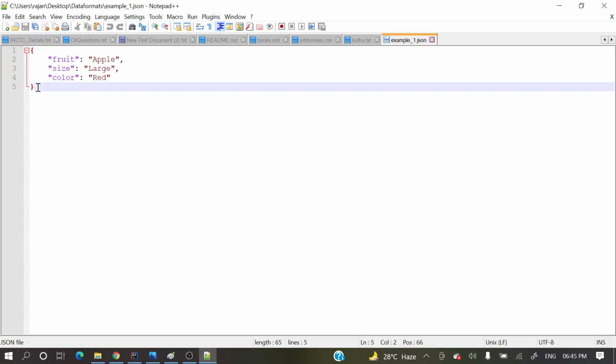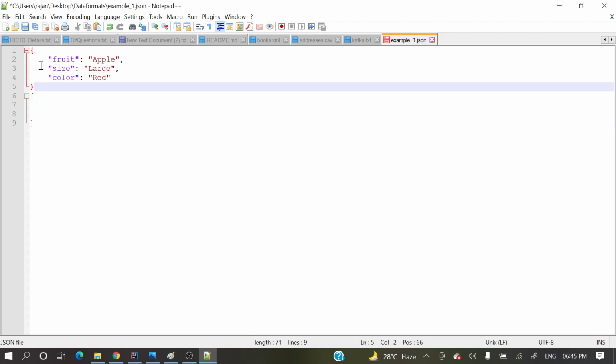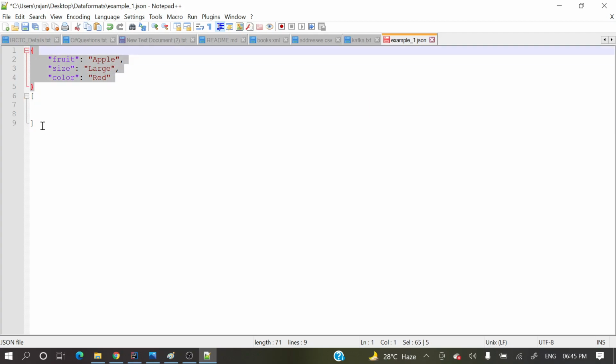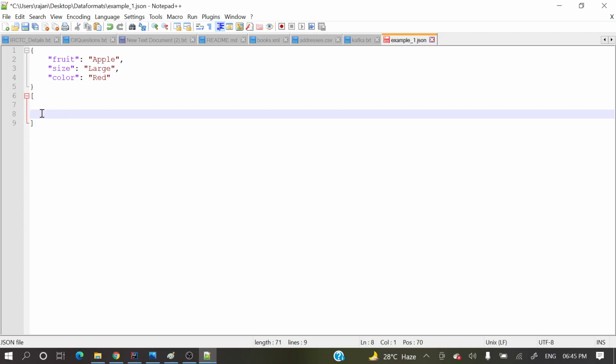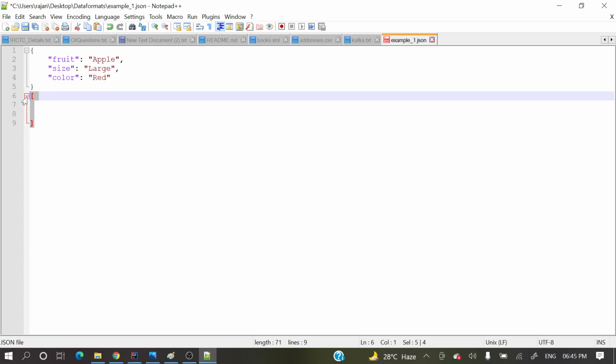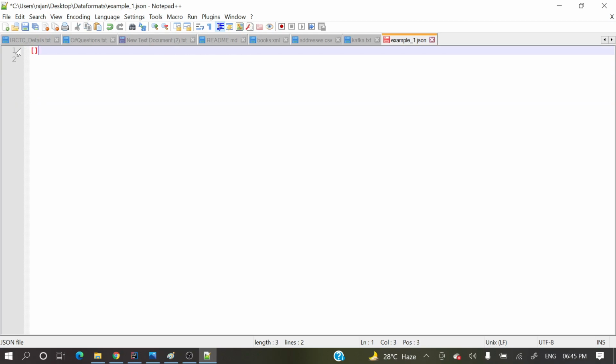It can store only an object or an array. You cannot store like this, with one object and one array together. Either you can have one object or one array. If you are coming from a Java background, object means one class with multiple attributes.